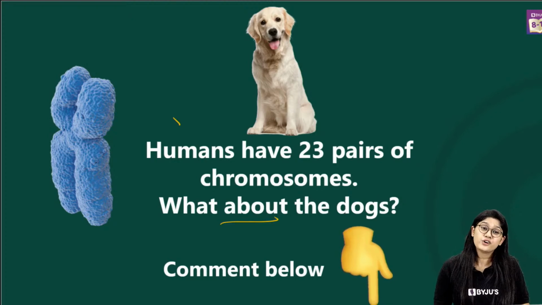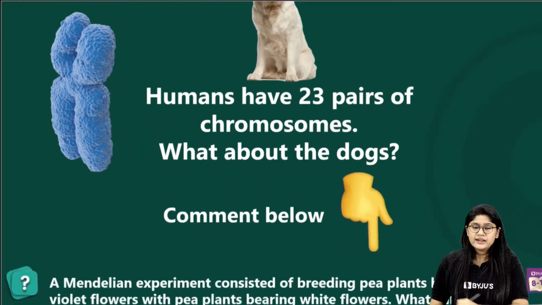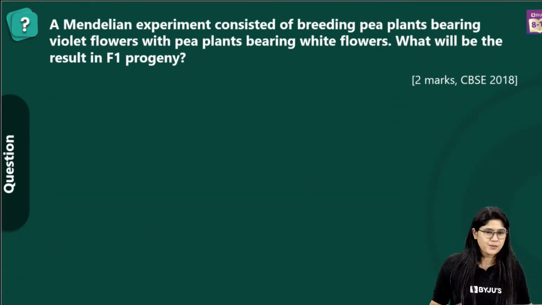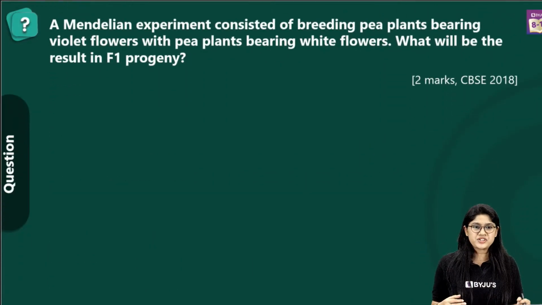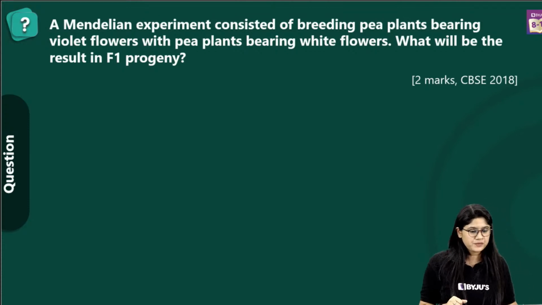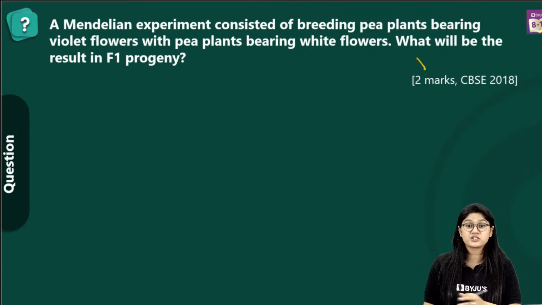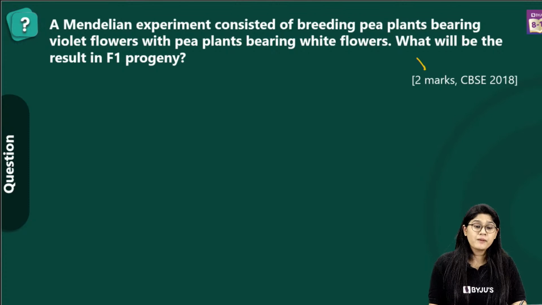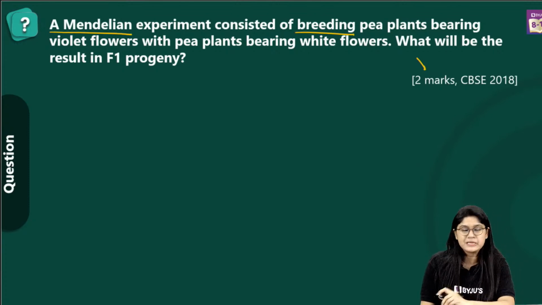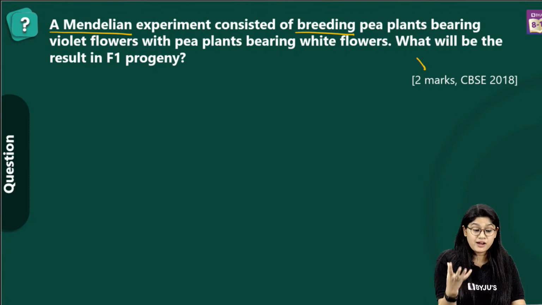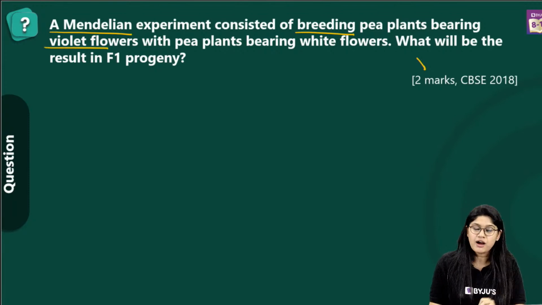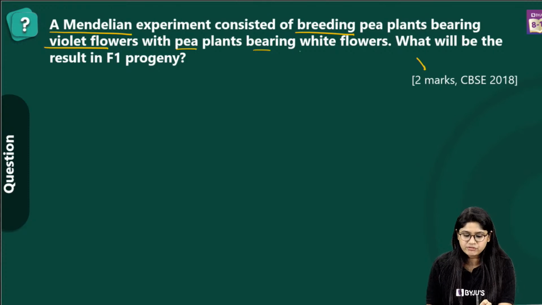Nice. Good to see that many of you are answering. Very good. Now let's quickly talk about the questions. I want all of you to come back to the questions because again it's a very important topic. We have this question from the CBSE 2018 paper for 2 marks. A Mendelian experiment consists of breeding a pea plant with a violet flower with a pea plant with a white flower.